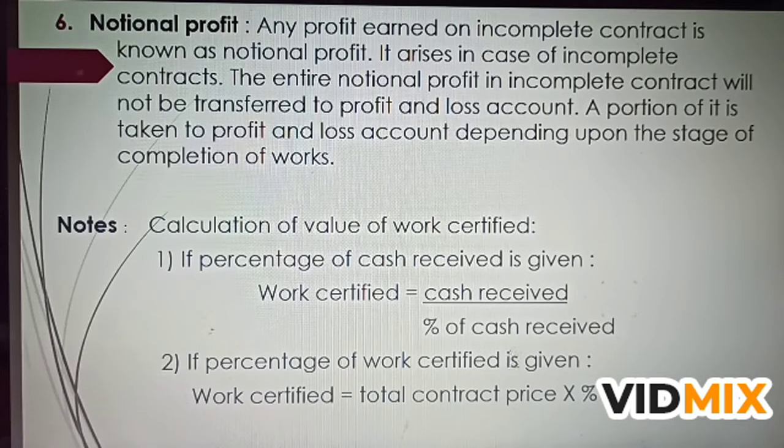If the percentage of cash received is given, then work certified is calculated as cash received divided by percentage of cash received. If the information is different, that is, if percentage of work certified is given, then work certified will be total contract price into percentage of work certified.